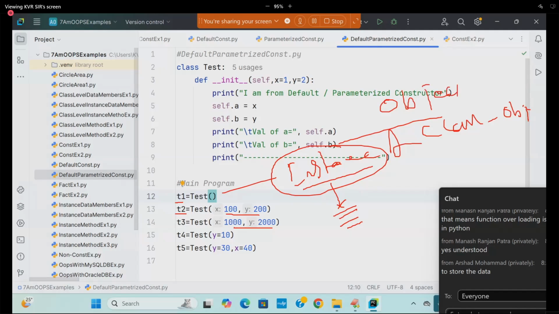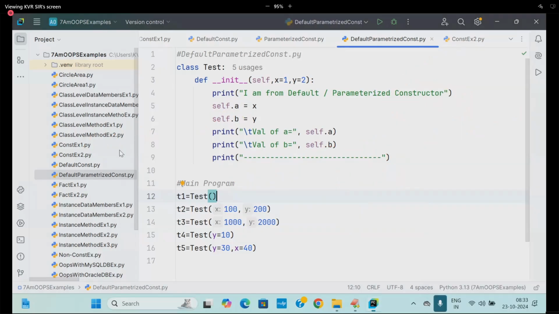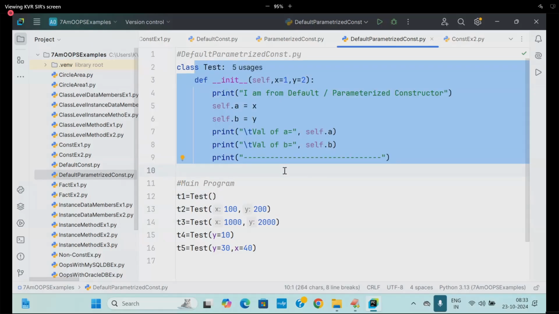Object. So what is the use of creating an object? You know how to create an object: variable name is equal to class name of. If the class name is not there and you just try to create it, you'll get which error? Without a class definition, if we create an object, which error will you get?